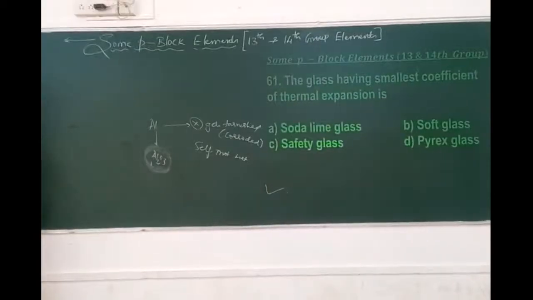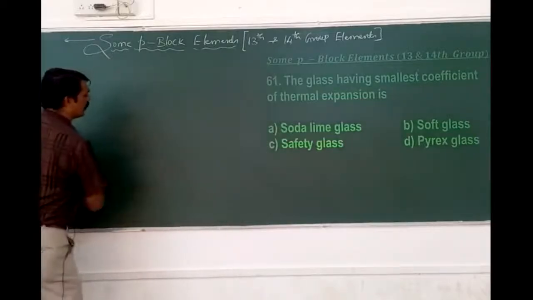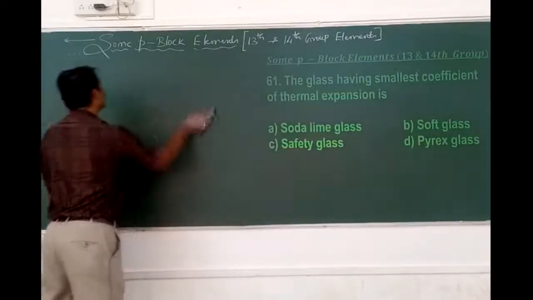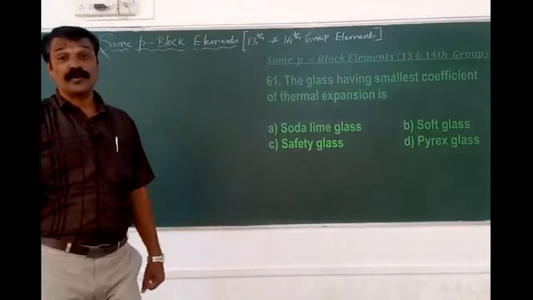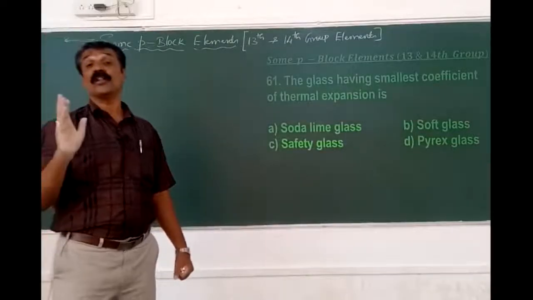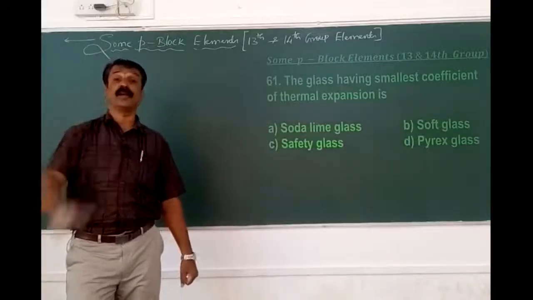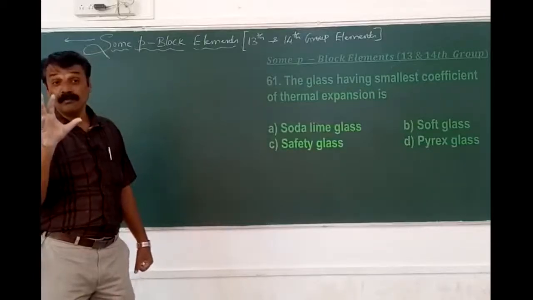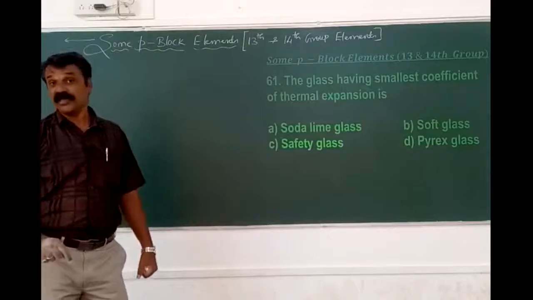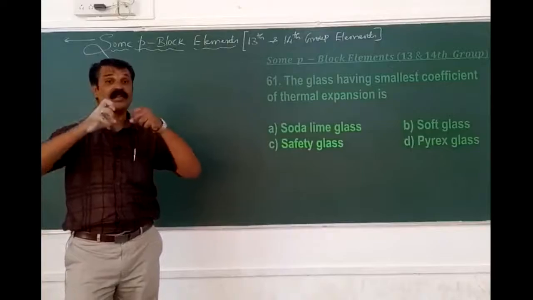Next we will move on to 61. The glass having a small coefficient of thermal expansion is usually used in chemical laboratories, because when we are heating, the glass shouldn't get expanded. We use both qualitative and quantitative analysis, and as far as quantity is concerned, the volume of that glass apparatus must be perfect. It means it doesn't have a thermal coefficient of expansion, so when it gets heated it doesn't get expanded.